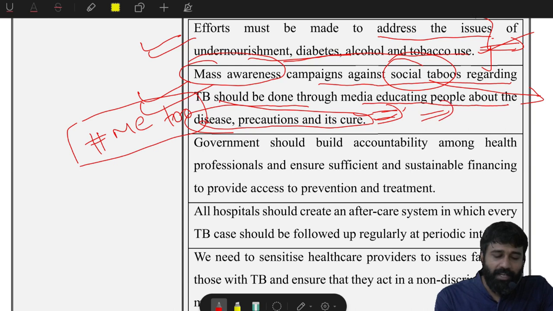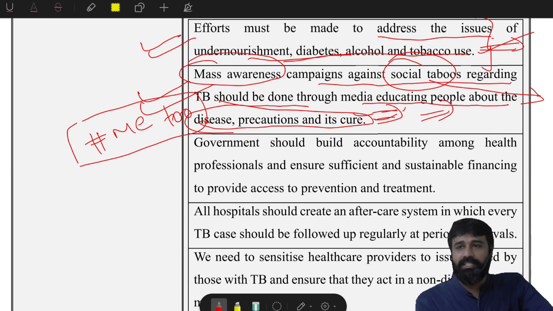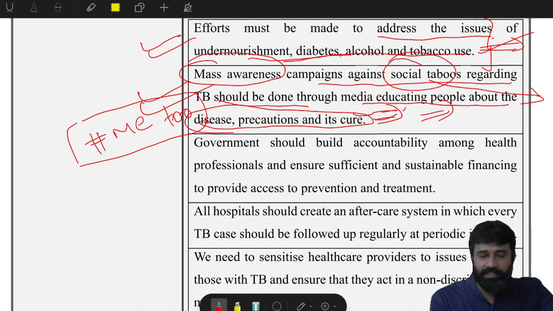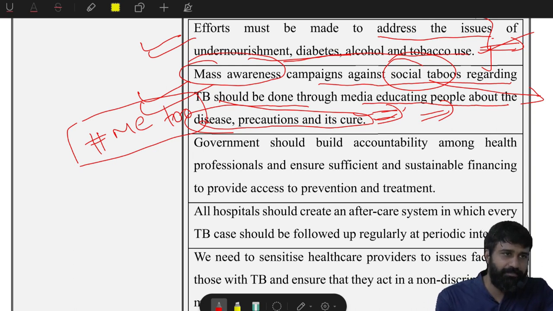In Indian society, sexual education is very less, at least 2 decades ago. Now it is fine at least. 2 decades ago it was quite difficult to educate them how to use sanitary napkins. So people have removed such a social taboo by using such creative and innovative mass awareness campaigns.